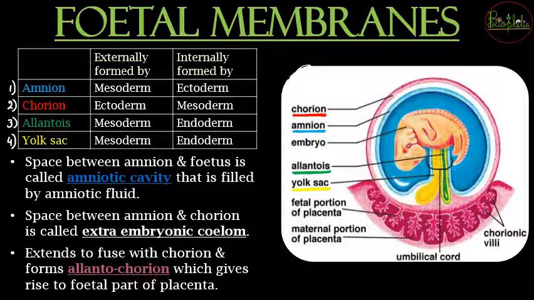So now, as you know what the three germ layers are, you can easily understand about this formation. वैसे ही chorion का formation होगा externally by ectoderm, internally by mesoderm. Allantois will be externally mesoderm, internally endoderm, and the yolk sac is similar to the allantois. So now, a very important point: you need to understand where these are actually located.